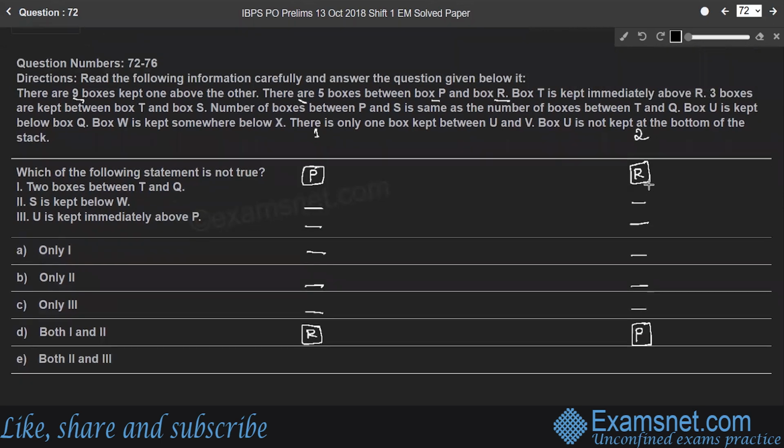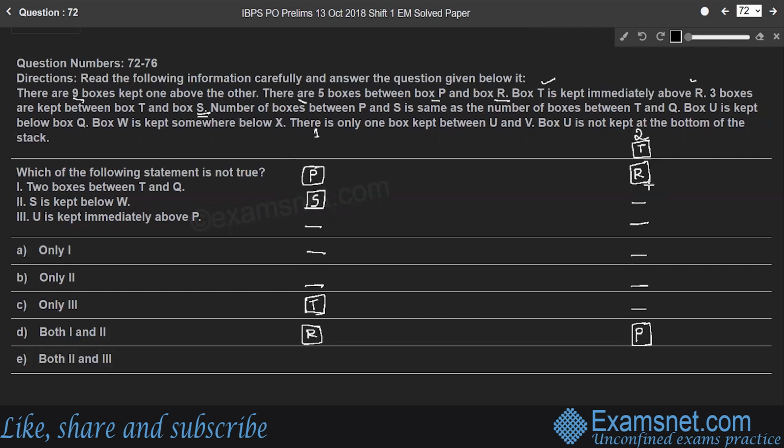Next part. T is kept immediately above R. So box R is here, and box T will be here in case 1. Whereas in case 2, immediately above R means box T is above R. Next part. 3 boxes are kept between box T and S. Therefore, in case 1, the position of box S will be here.